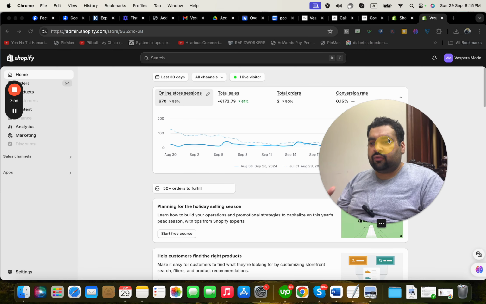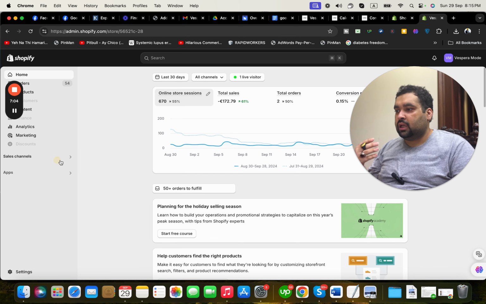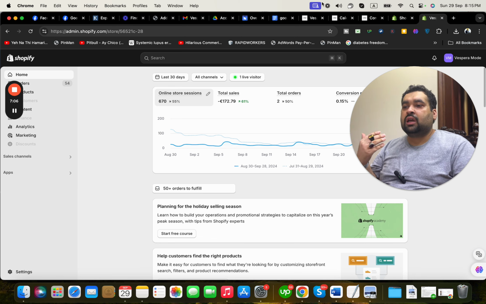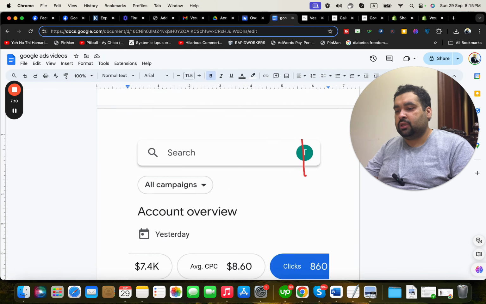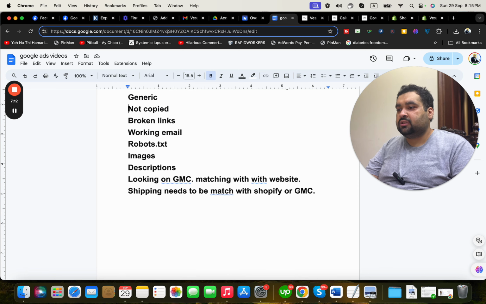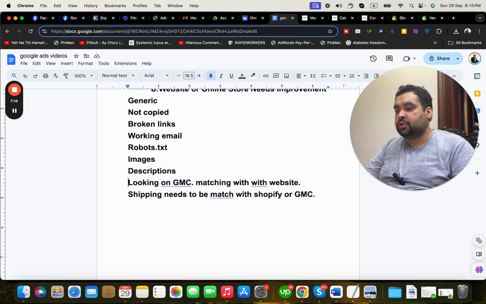So this is the Shopify interface, and we had to look at the theme, we had to look at the apps. Sometimes it's a placeholder issue as well, which can get your GMC suspended. So it's a placeholder issue as well, a coding issue on your website.